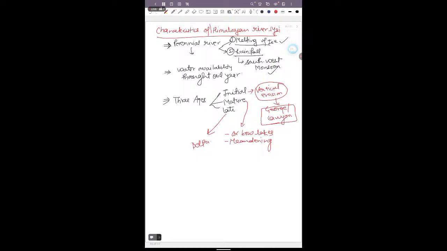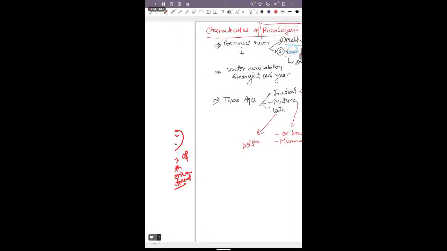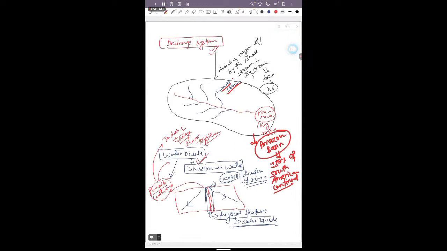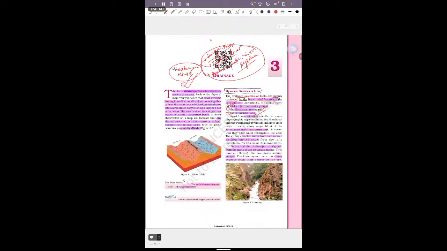So these are the main characteristics of the Himalayan river system. These are perennial, and we have understood why. Two major Himalayan rivers, the Indus and the Brahmaputra, form gorges.